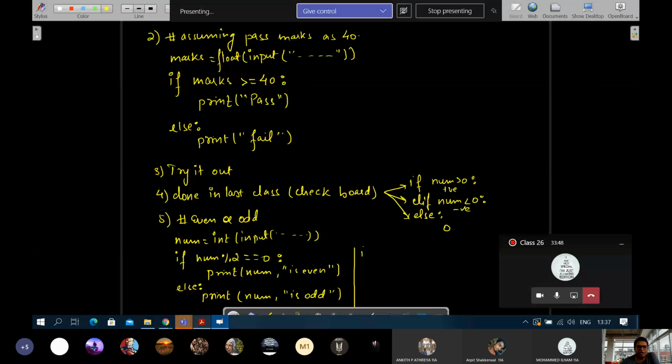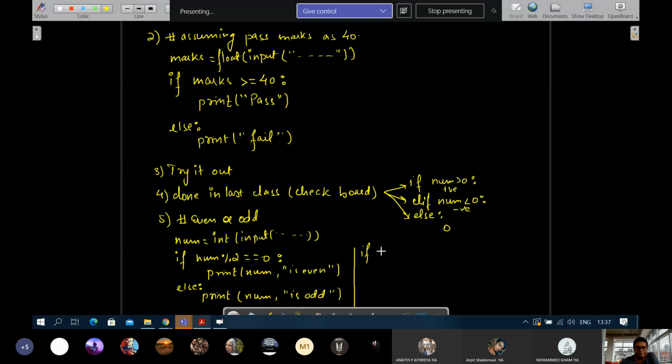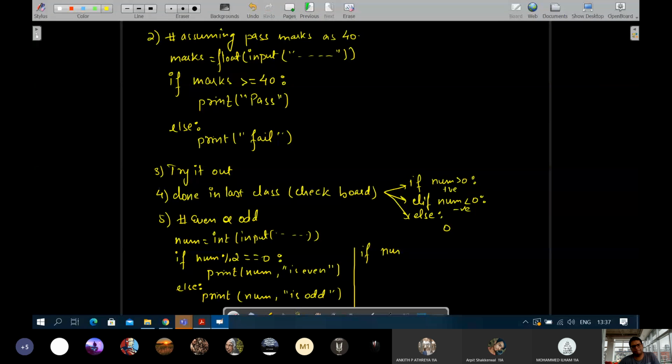Yeah, in this the condition will reverse. If num mod 2 is not equals to 0, then what will happen? The else statement will come under if, and the if statement will come under else. The blocks will interchange.